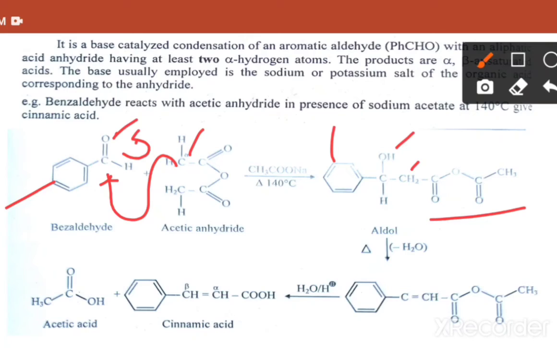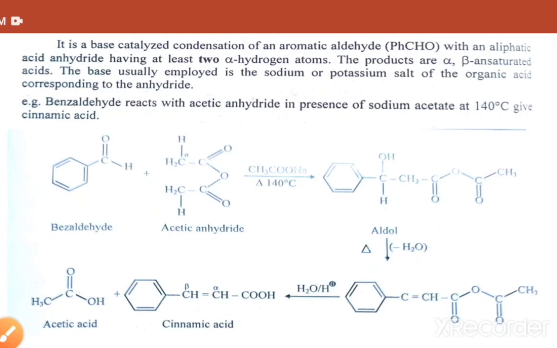And in the next step, minus H2O, this bond goes and we get the double bond. Again hydrolysis, H2O, H plus, this part will be converted into acid. That means we get cinnamic acid plus CH3 C double bond OH, that means acetic acid.